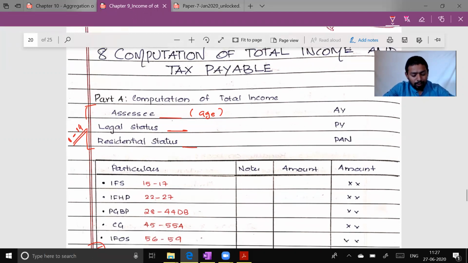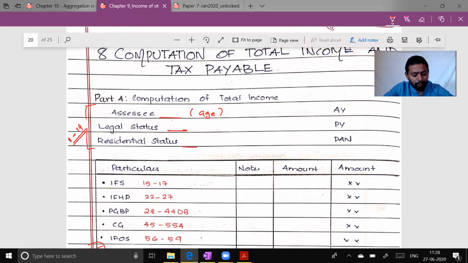While computing total income in the answer, we have to write these 6 data that we pick up from the question. Name of the assessee along with the age. Now make a practice of writing age, because a lot of things change depending upon the age of the assessee. Section 80D limit changes, section 80DDB limits change, and the basic tax exemption limit will change. So you need to know the age of the assessee.